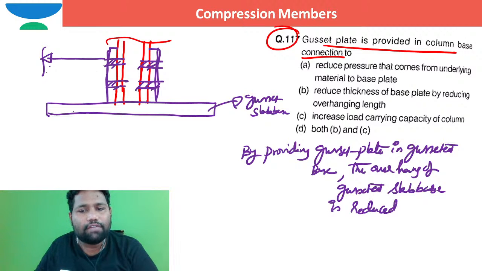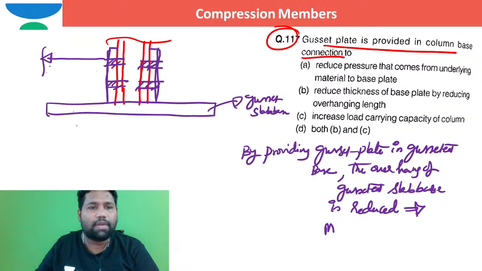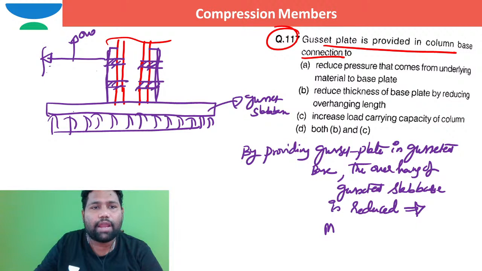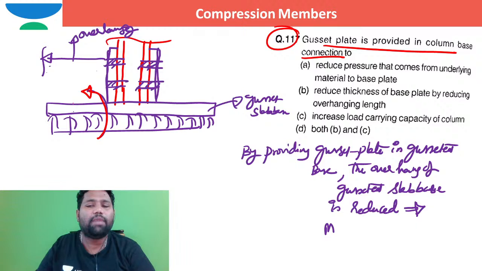When the overhang of this gusseted slab base is reduced, then obviously I can say the bending moment M, which comes into the picture because of the pressure from the foundation on this gusseted slab base, is reduced. See the overhang: when this overhang is less, then obviously the bending moment that has developed here, just at the junction between the gusset plate and this gusseted slab, will be reduced.